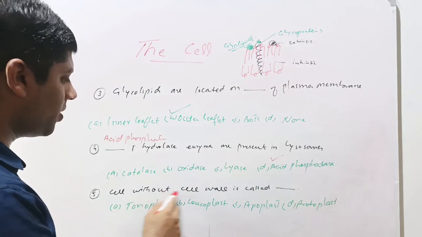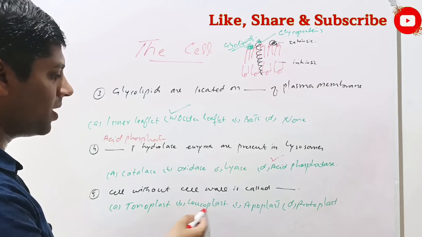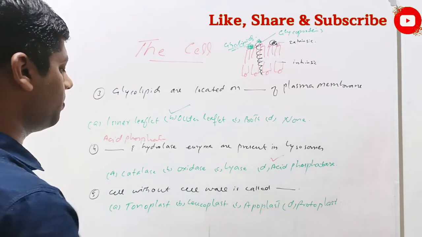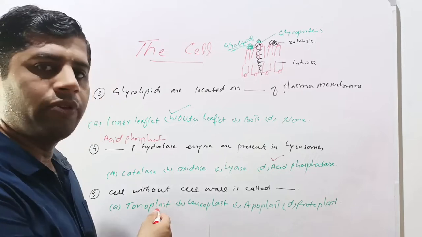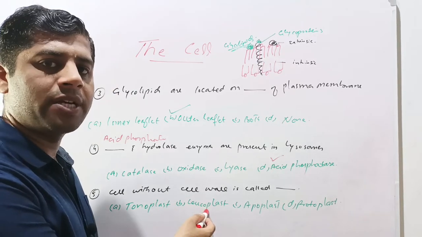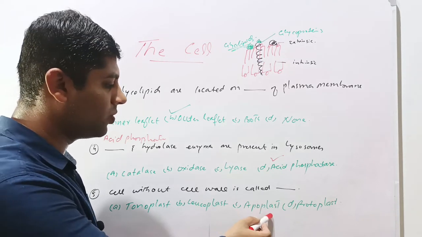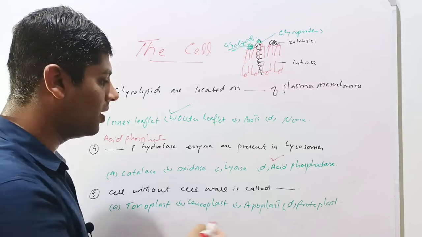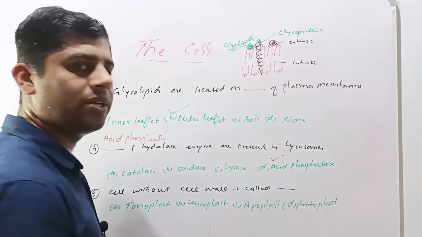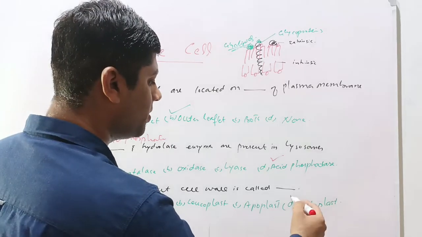The question is, cell without cell wall is called. Given options are tonoplast, leucoplast, apoplast and protoplast. Tonoplast is the membrane of vacuole, so this is not the correct option. Leucoplast is the colorless plastid. Apoplast is a dead pathway of transport of water inside the roots. So all these options are incorrect. The final option, protoplast, is the cell lacking the cell wall. The cell without cell wall is called protoplast. So option D is correct.